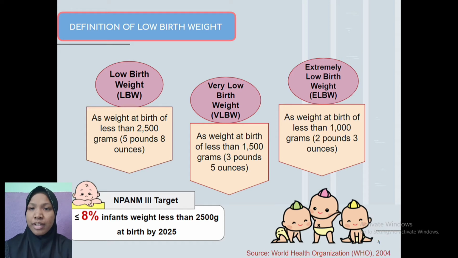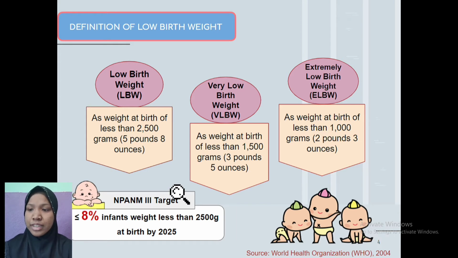As you can see here, there are three types of definitions of low birth weight. First, low birth weight is defined as weight at birth of less than 2,500 grams. Second is very low birth weight, defined as weight at birth of less than 1,500 grams. And lastly is extremely low birth weight, which is defined as weight at birth of less than 1,000 grams.